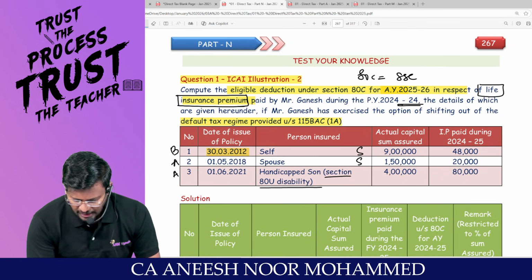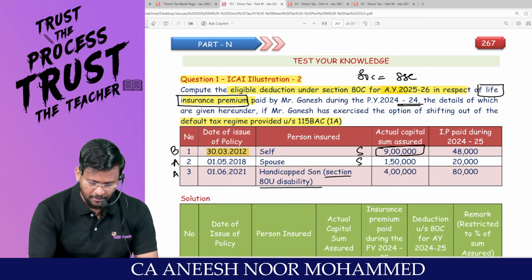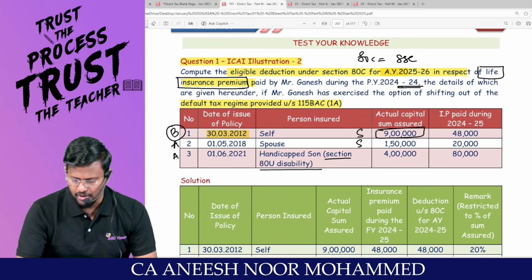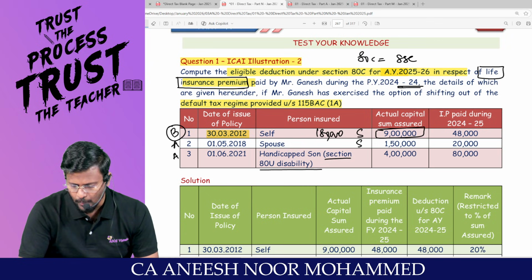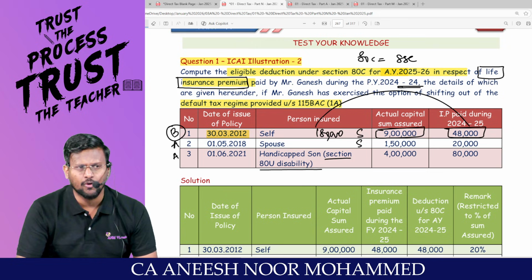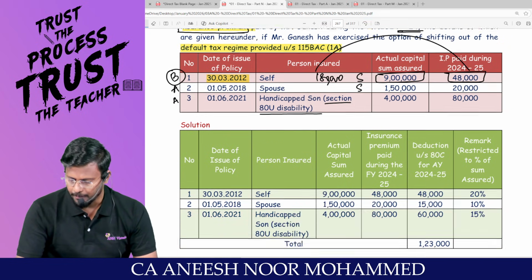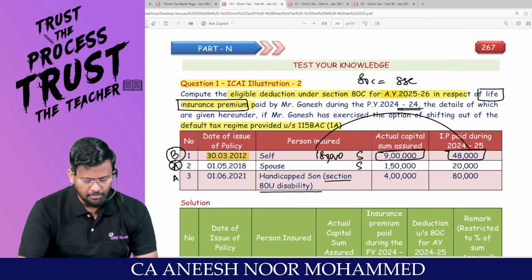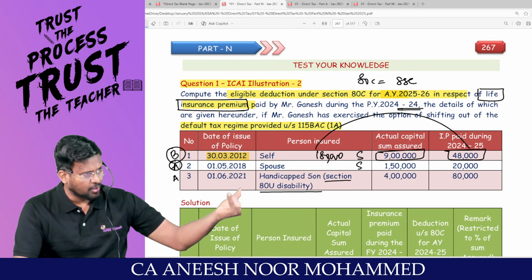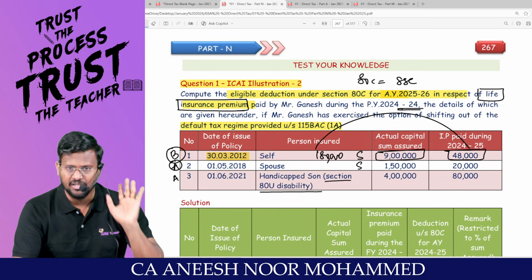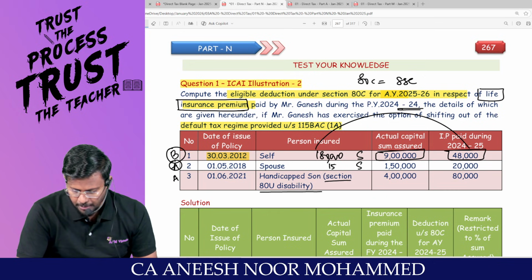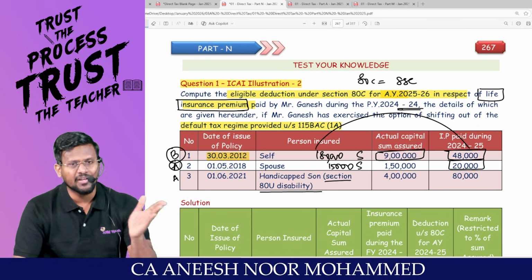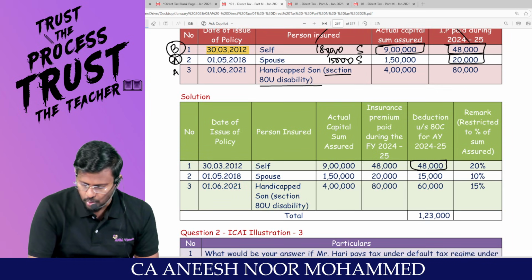For self, sir, actual sum assured is 9 lakh. You tell me, since this is before, how much percent? 20%. 9 lakh into 20% is 1,80,000. Either 1,80,000 or the real insurance premium you have paid, which is 48,000, whichever is lower. That means only 48,000 can be claimed as deduction. But for the spouse, my dear lovable students, the policy has been taken after the cutoff, so 10% is the rate of deduction. So 1,50,000 into 10% comes to 15,000. But they have really paid 20,000, whichever is lower: 15,000 or 20,000 comes to 15,000.